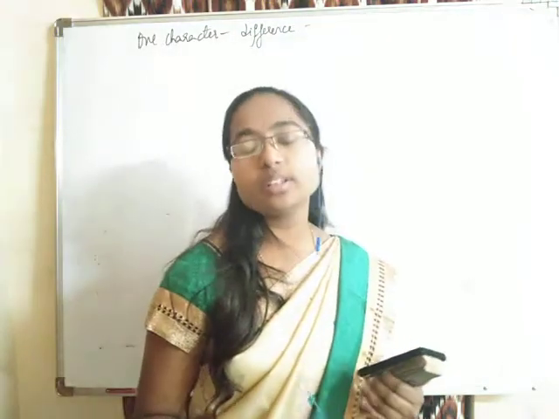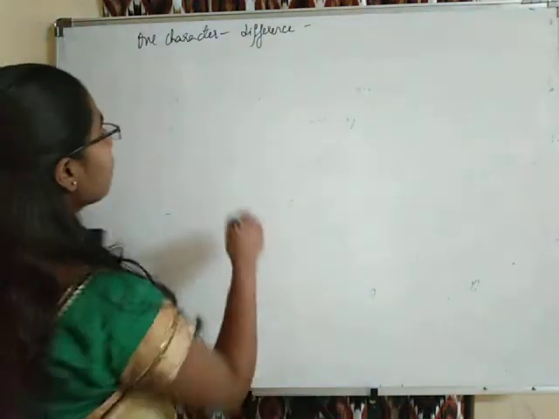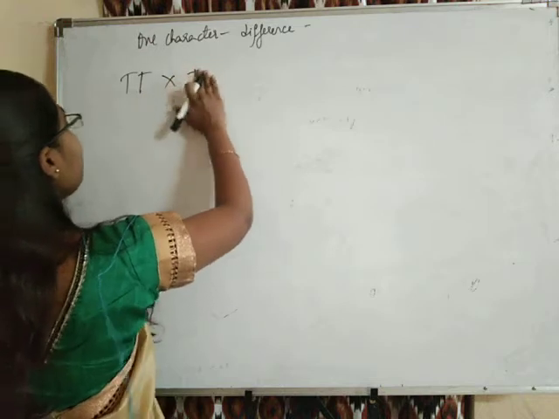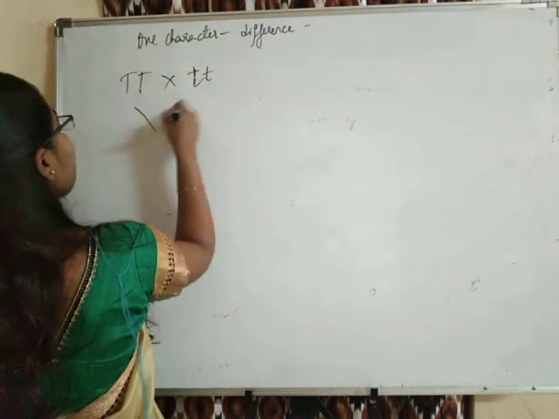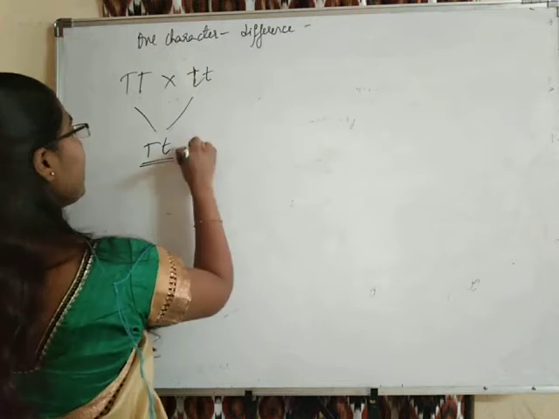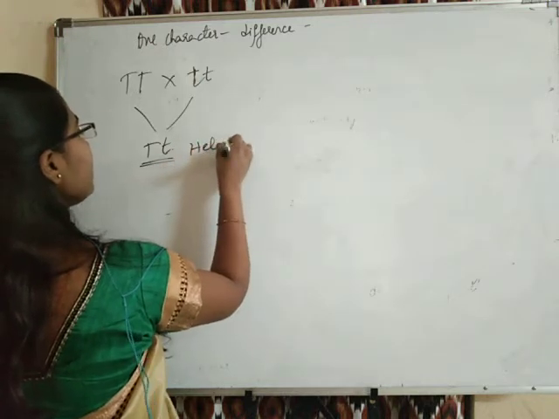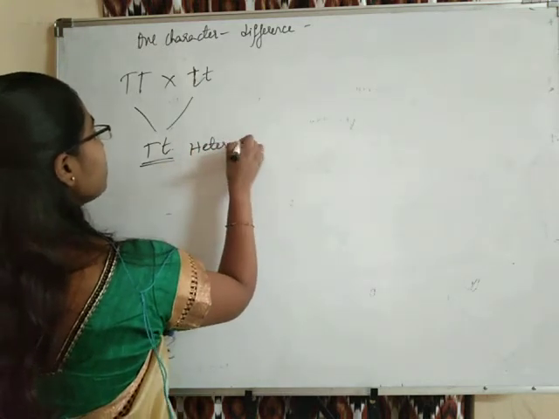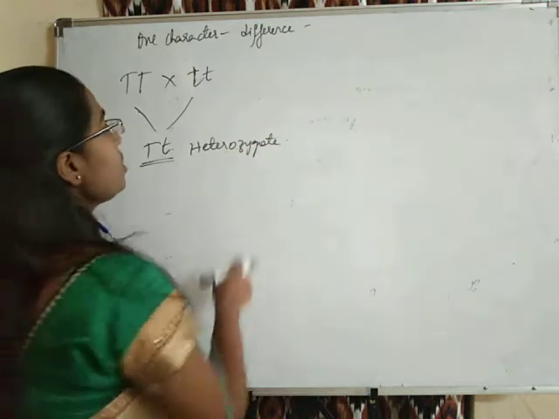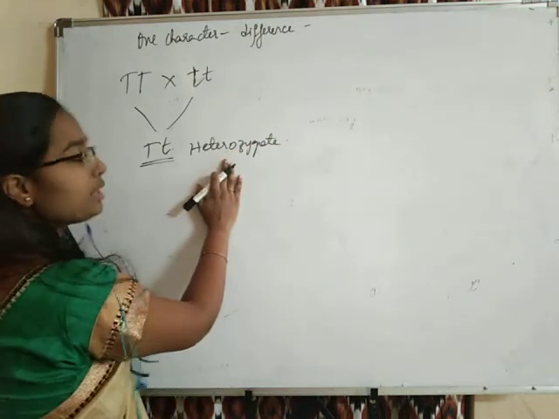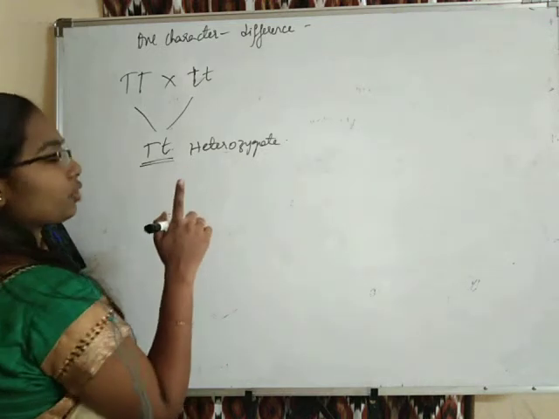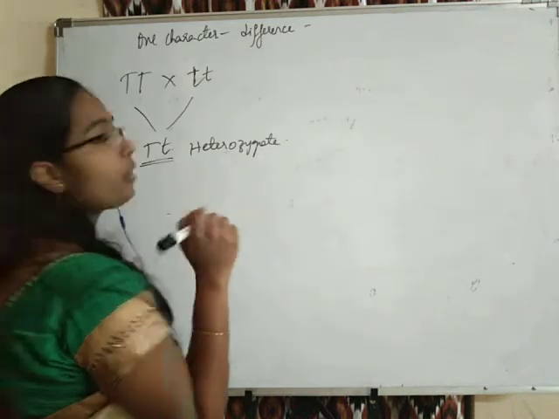So whatever plant we have obtained in the earlier cross, capital T crossed with small t, we obtained a capital T small t. So this plant is a heterozygote. This plant, whatever is crossed here, is heterozygote only for one character.